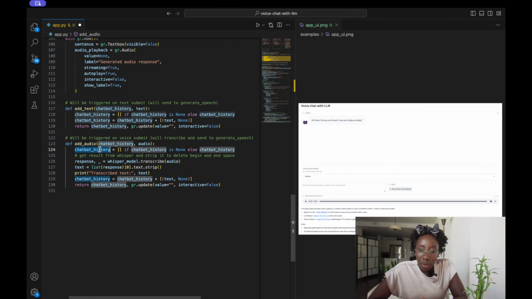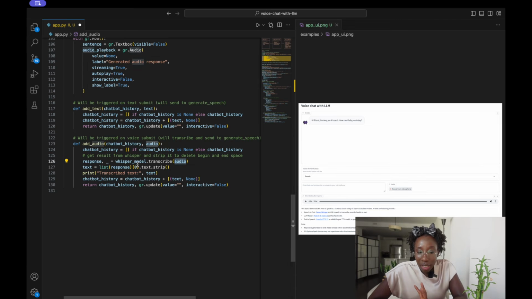We'll initialize our chatbot, and then we would pass the audio that the user just recorded into the Whisper model for transcription. Once we get the response, we would extract the text from it, add the transcribed text to the chatbot history like we did in the add text function, and then return the chatbot history and also make the text box empty.